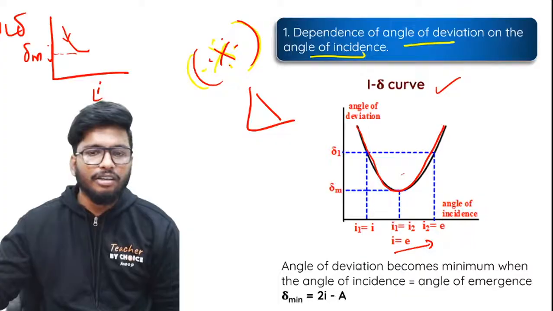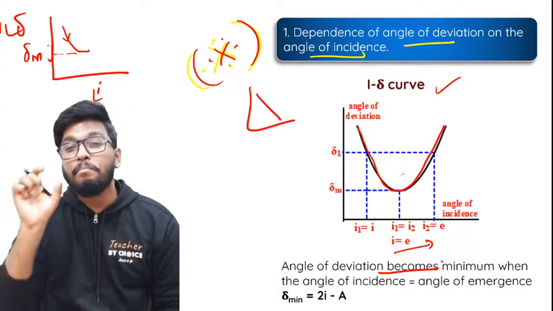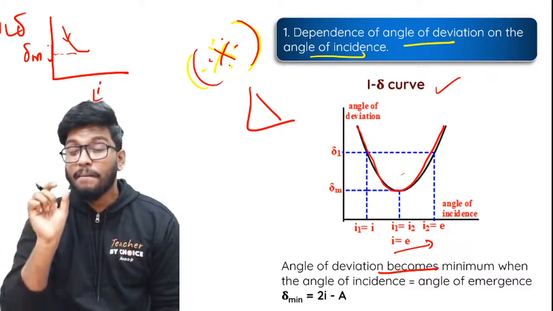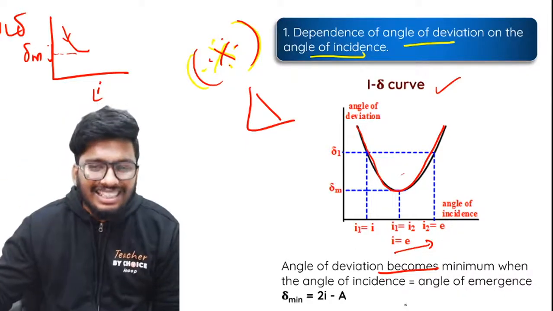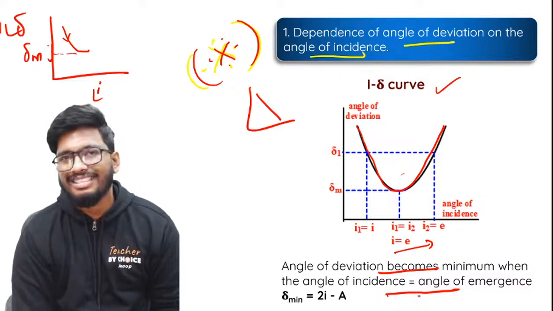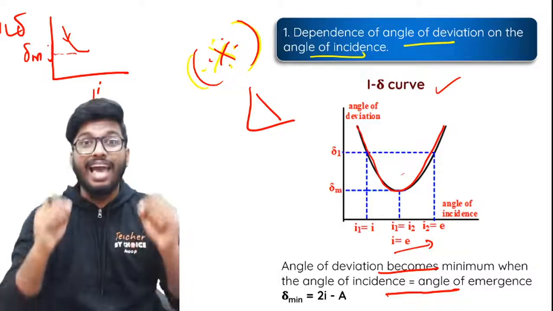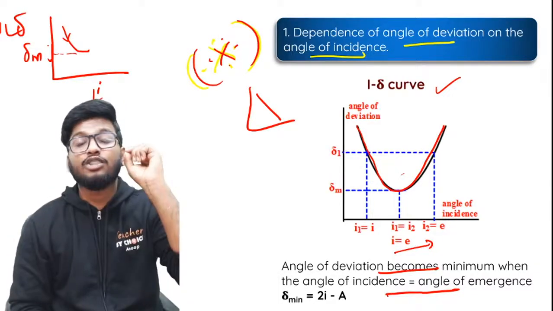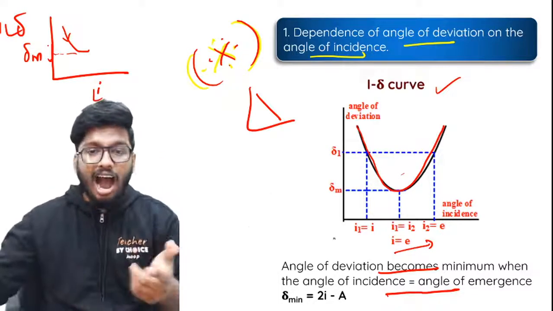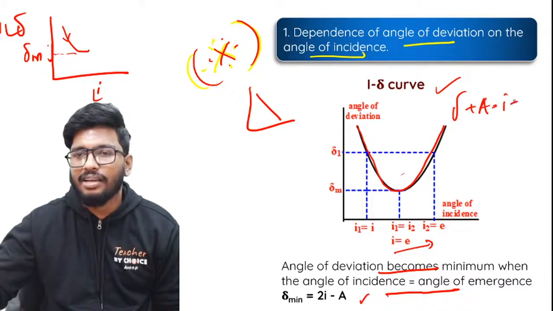In other words, the angle of deviation will become minimum when the angle of incidence is almost equal to the angle of emergence. When the angle of incidence and the angle of emergence are almost equal, at that point the angle of deviation is bare minimum. Now again, how did we get this equation? Remember, guys: delta plus A is equal to I plus I dash.